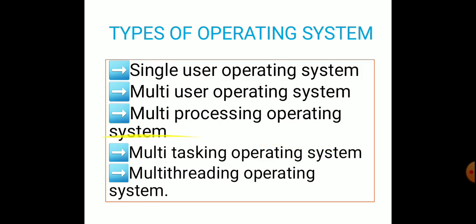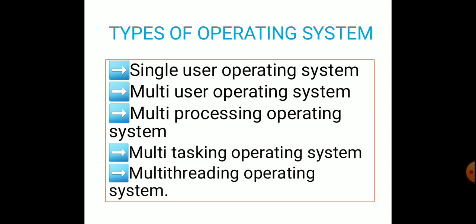Okay, children, next we will skip to the next slide, that is types of operating system. The types of operating systems are single user operating system, multi-user operating system, multi-processing operating system, multitasking operating system, and multi-threading operating system.